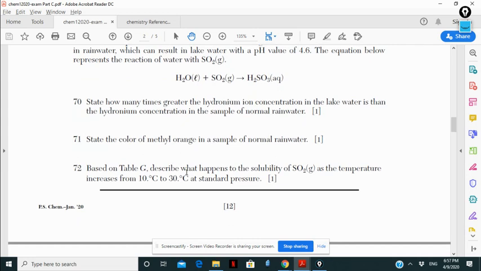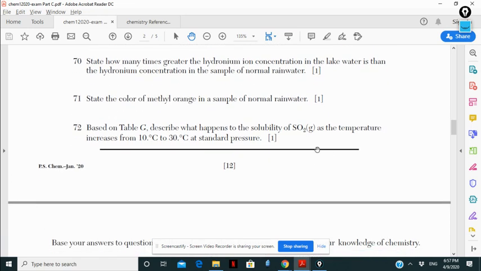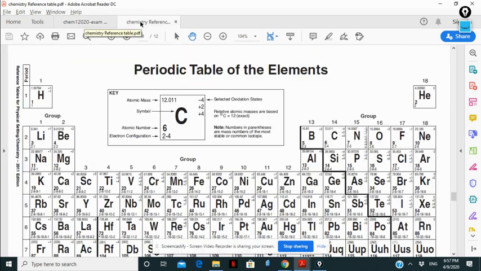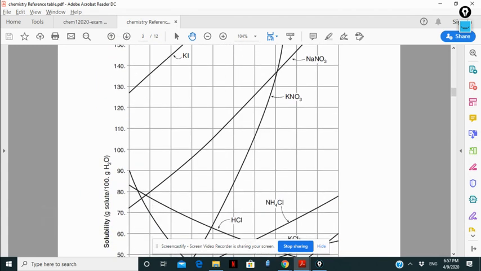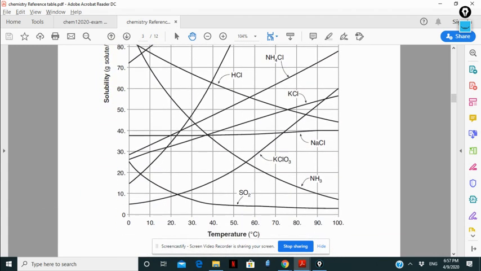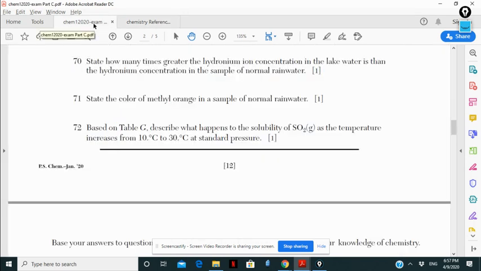On Table G, describe what happened to the solubility of sulfur dioxide as the temperature increased from 10 to 30 Celsius. So I'm going for Table G. He's directing me to Table G. Here is Table G. I'm looking for sulfur dioxide. Here is the sulfur dioxide. At 10, it was this amount. And if you're going for 30, it decreases. So the solubility decreases by increasing the temperature.